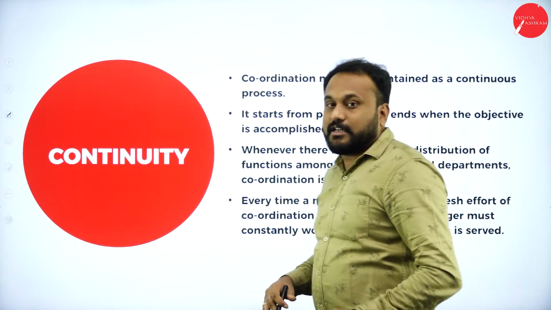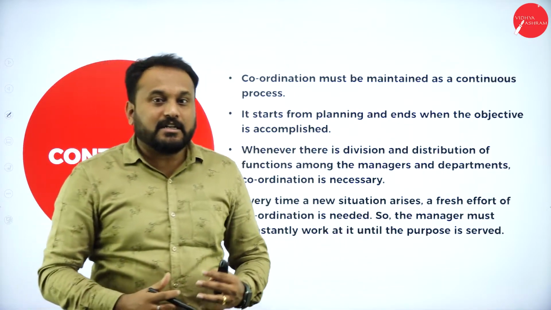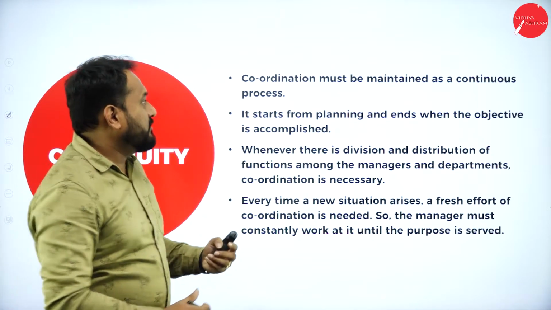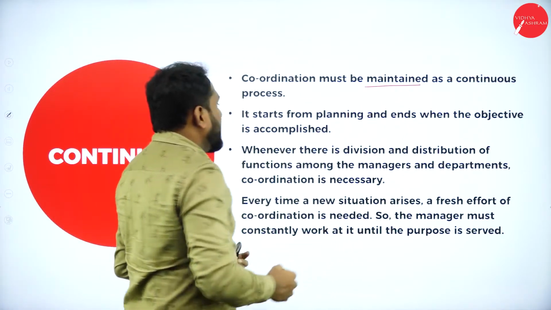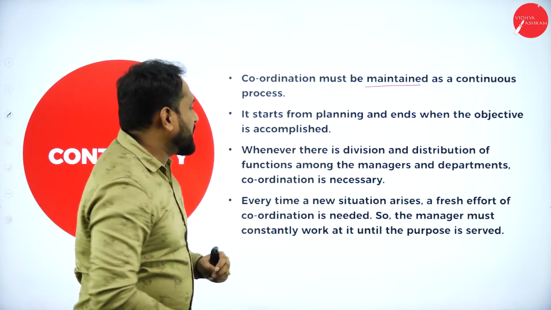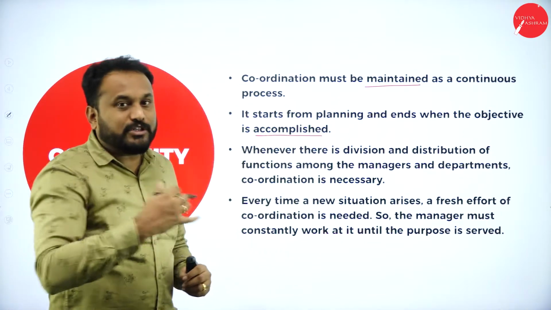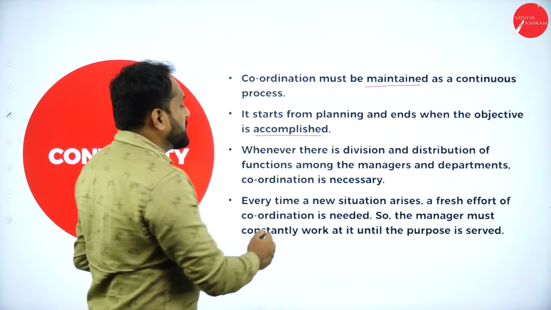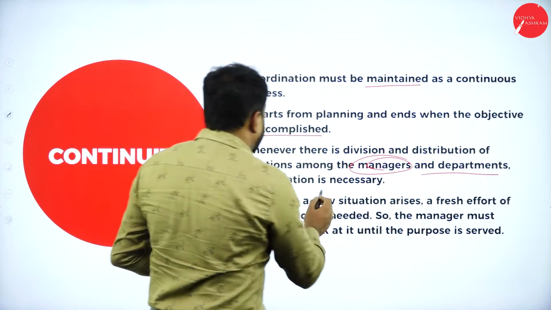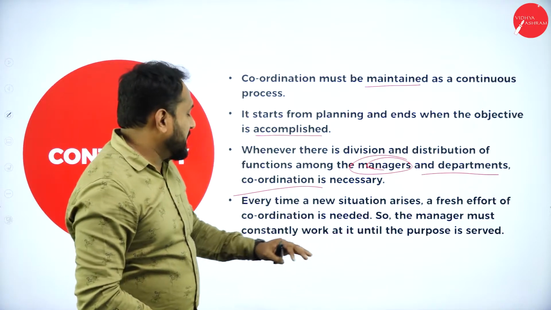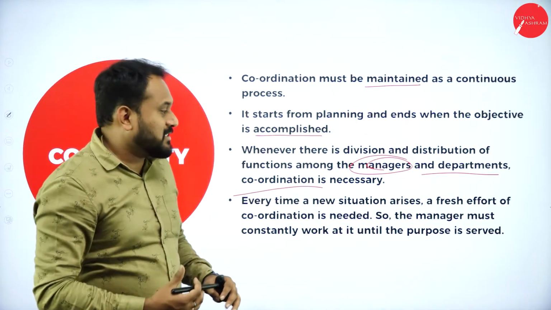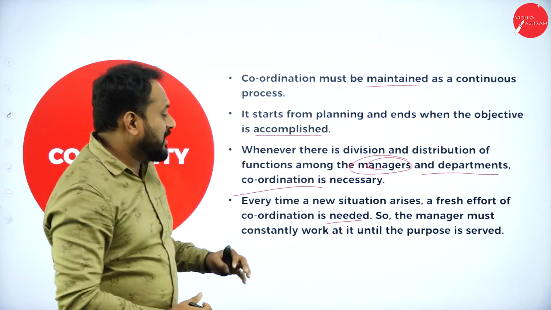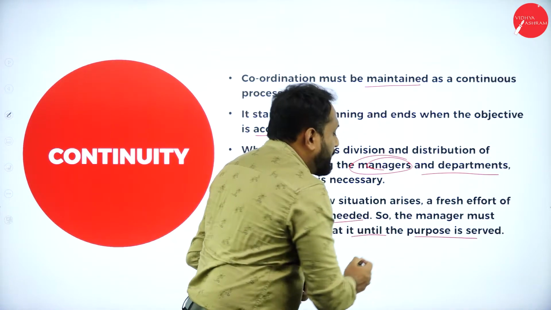Next we have is continuity. The same thing should have continuity, that is everybody should have very good coordination. Coordination must be maintained. It starts from planning and ends when the objective is accomplished. That means throughout we should have coordination. Whenever there is division and distribution of function among the managers and departments, coordination is very much necessary. Every time a new situation arises, a fresh effort of coordination is needed. So the manager must constantly work at it until the purpose is served.